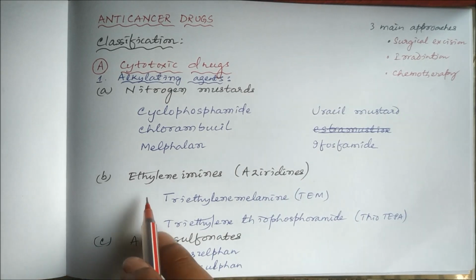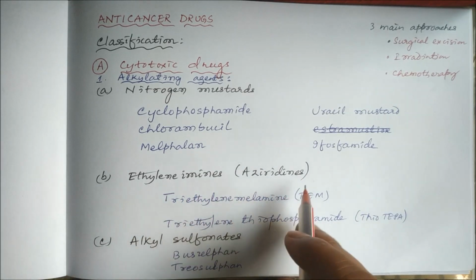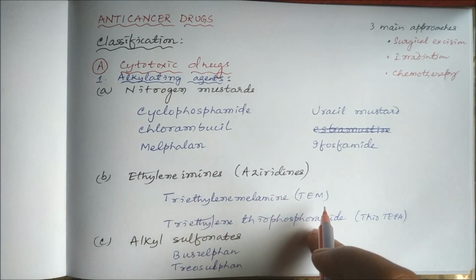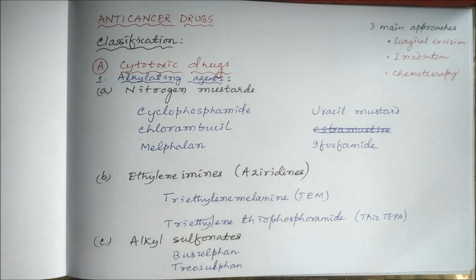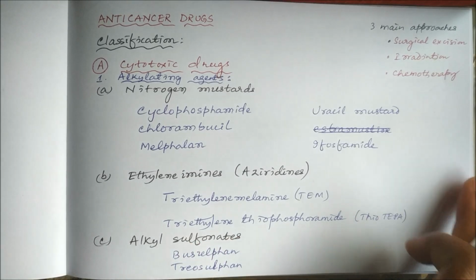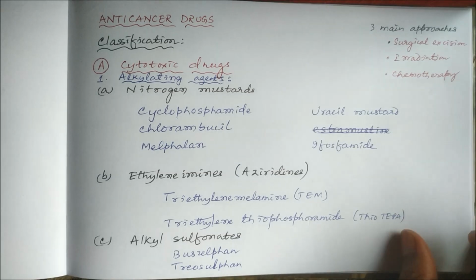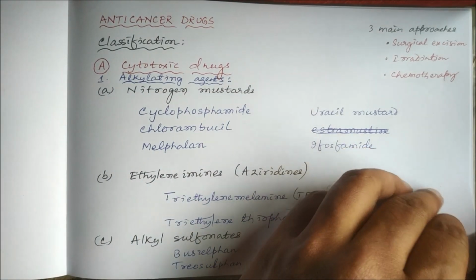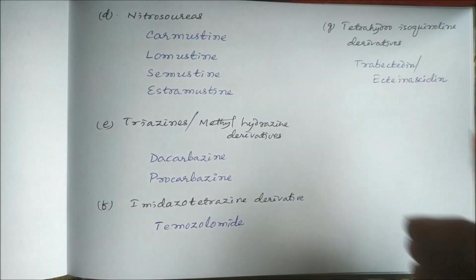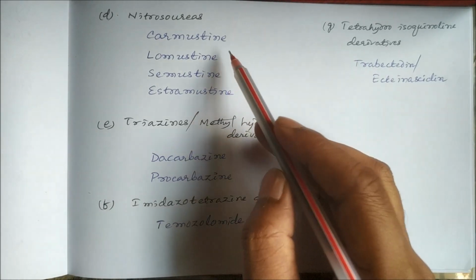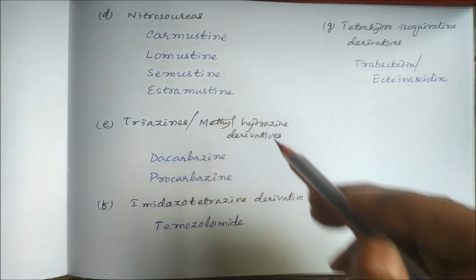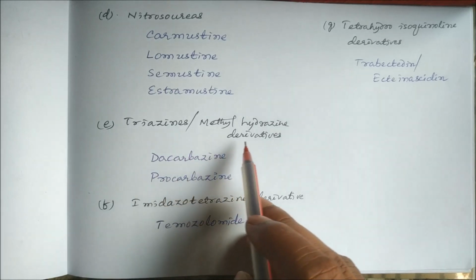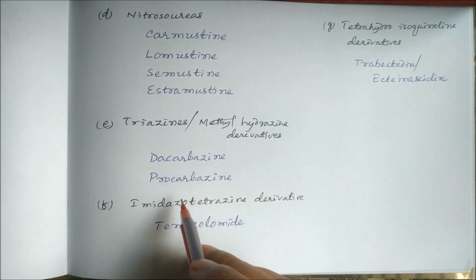ifosfamide, ethylene imines or aziridines like triethylene melamine, TEM, triethylene thiophosphoramide, thiotepa, alkyl sulfonates like busulfan, treosulfan. Then the fourth group of alkylating agents, nitrosoureas like carmustine, lomustine, semustine, estramustine, triazines or methyl hydrazine derivatives like dacarbazine,